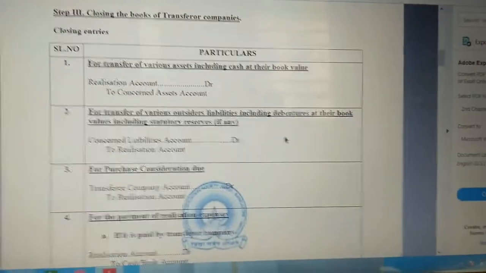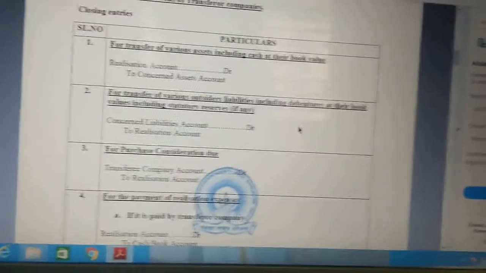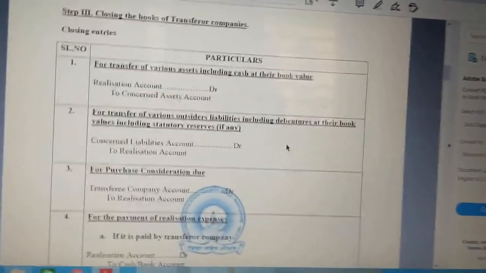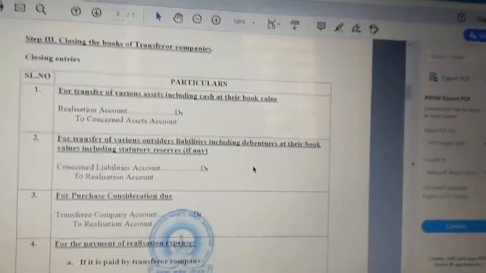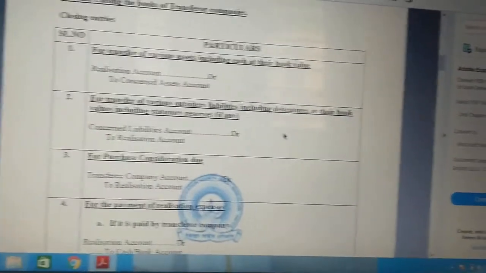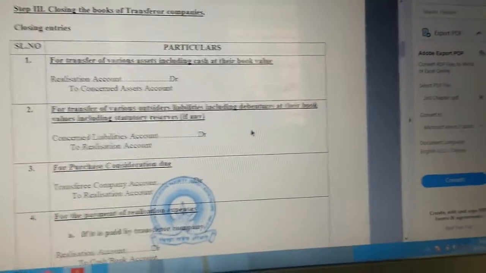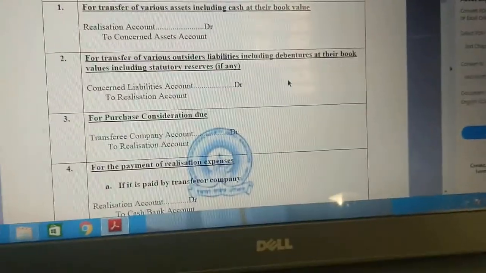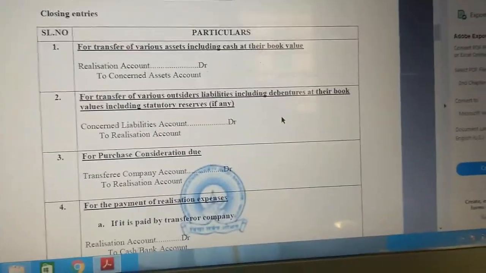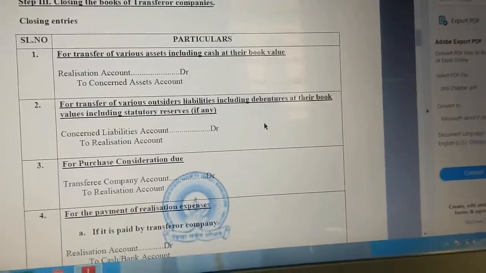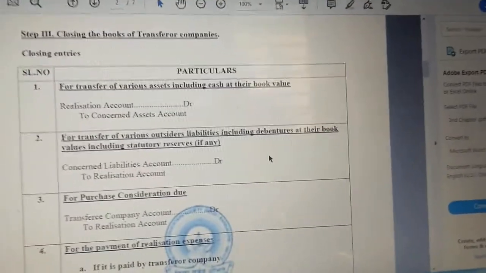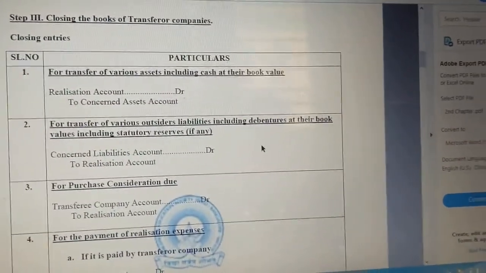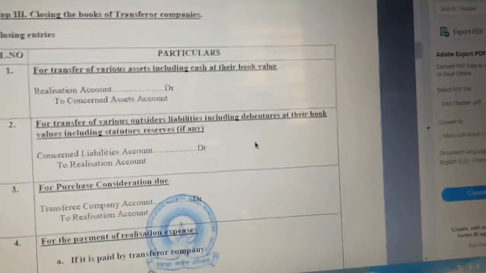Now, step number 3, we need to close the books of accounts of the transferor company. Here, the transferor company is nothing but the acquired one. For example, ABC Limited acquired XYZ Limited. So, which company will liquidate? XYZ. So, XYZ company we need to close, right? That step 3 we will call closing the books of the transferor company.